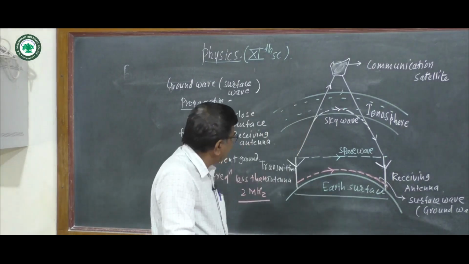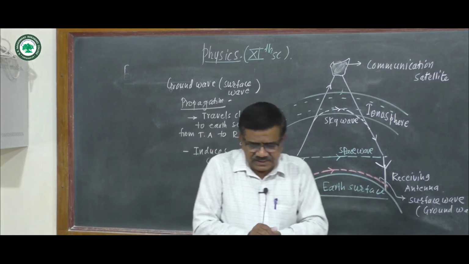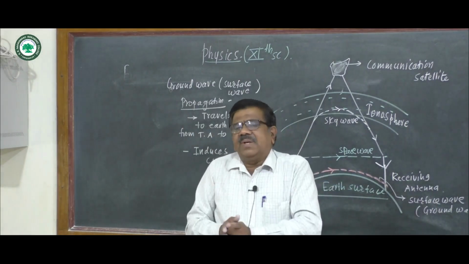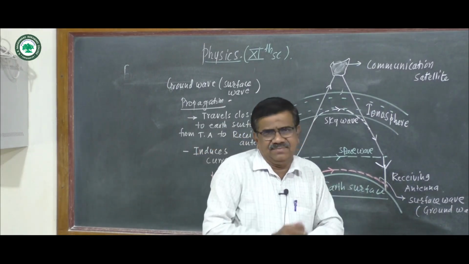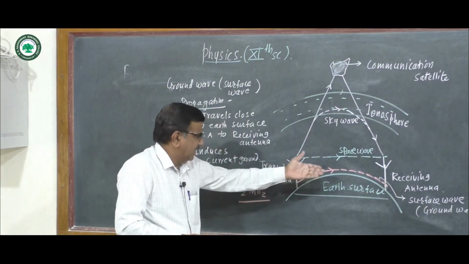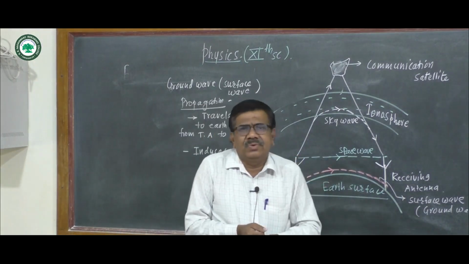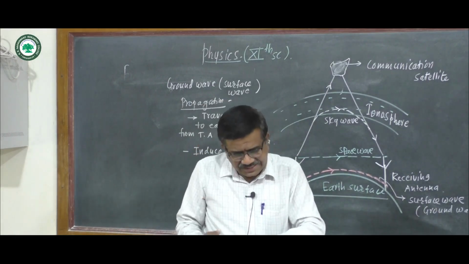Frequencies less than 2 megahertz can be propagated. So it is suitable for local broadcasting only. This frequency is transmitted by using this ground wave. It is useful only for local broadcasting.